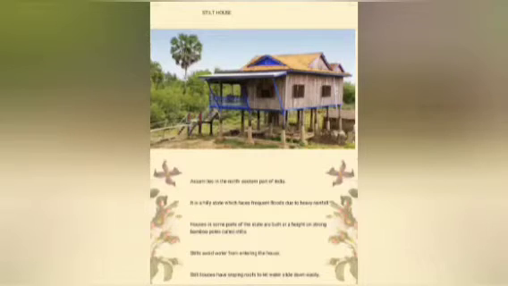In some parts of this state, Assam, houses are built at a height on strong bamboo poles called stilts. Why are the houses built at a height on strong bamboo poles called stilts?